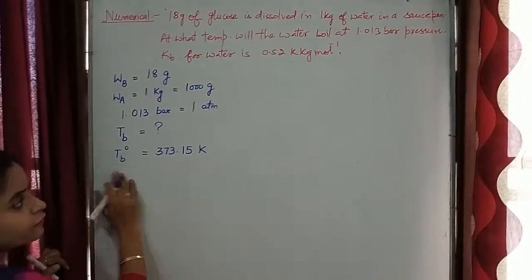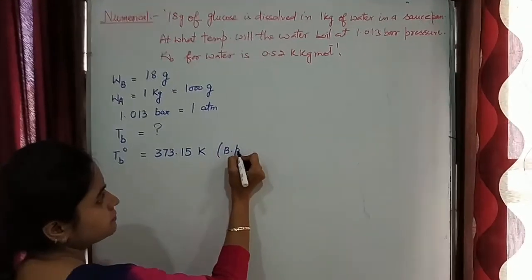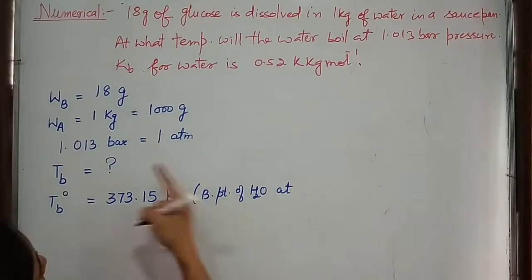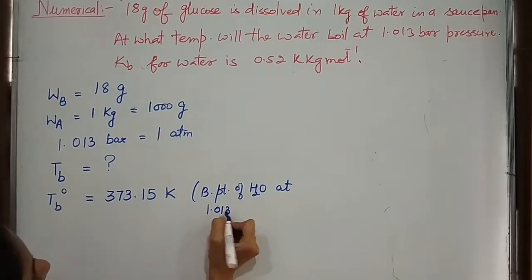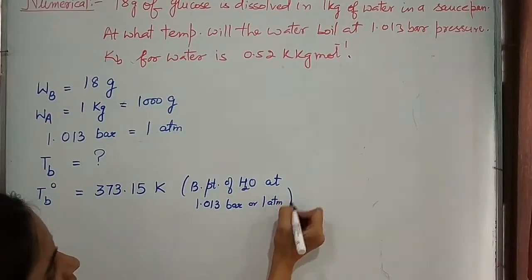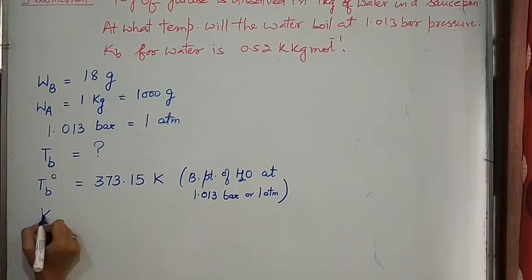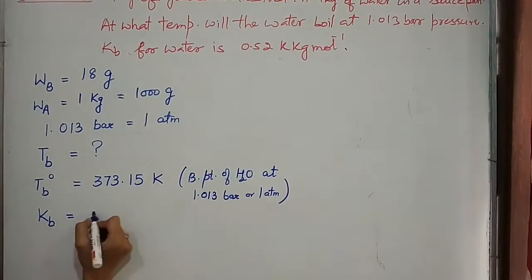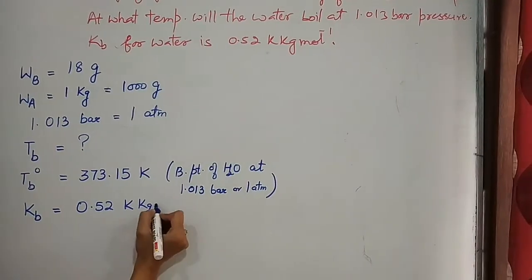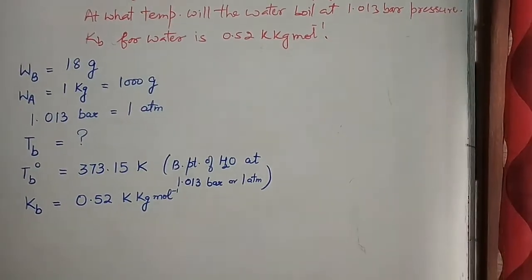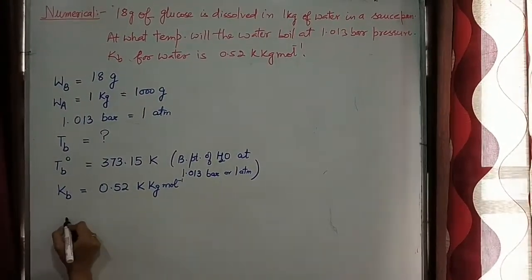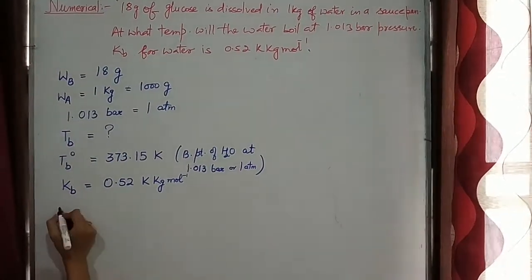This is the boiling point of water at 1.013 bar or 1 atmosphere. KB is also given to you. It is equal to 0.52 Kelvin kg per mole. Now using the relation of elevation in boiling point.